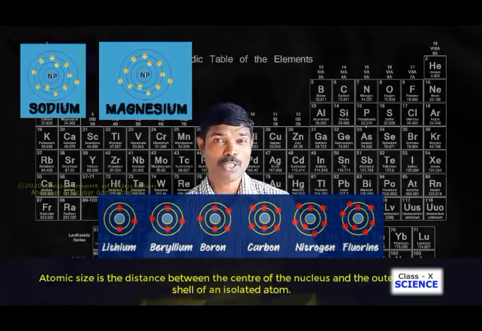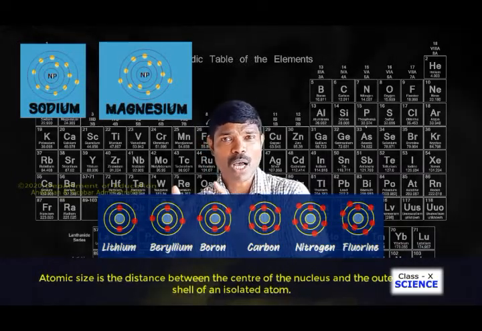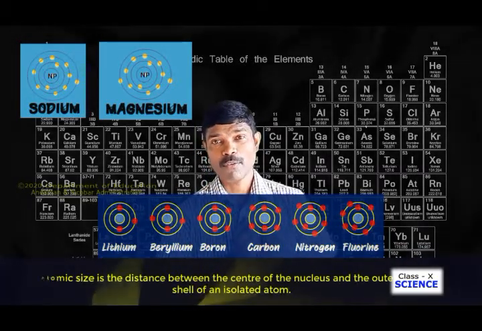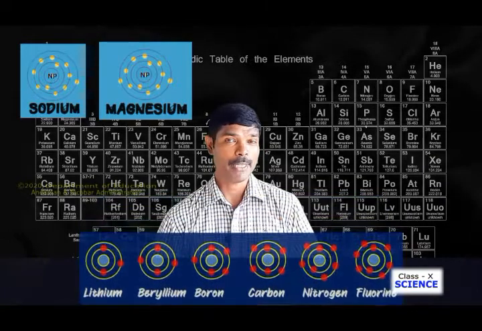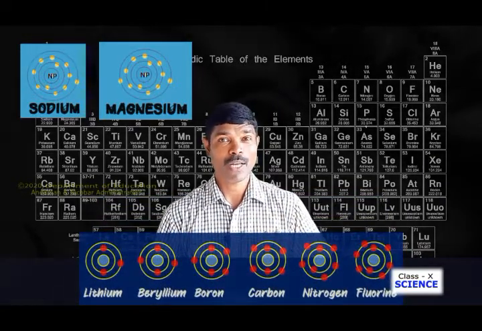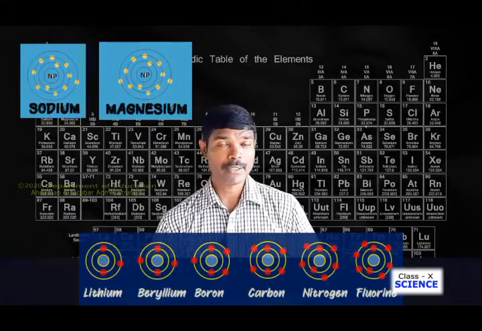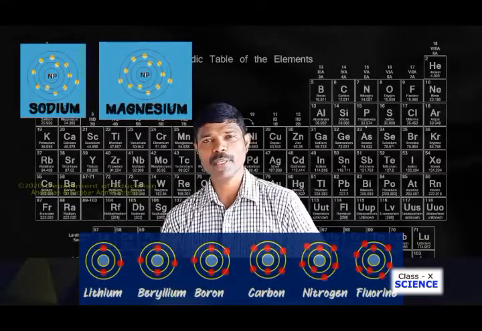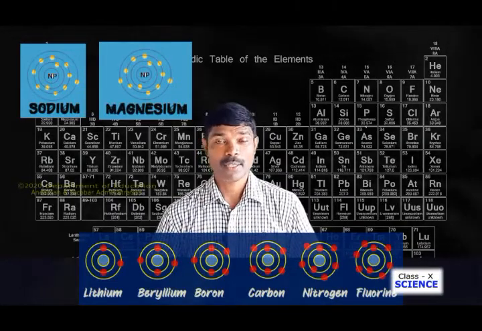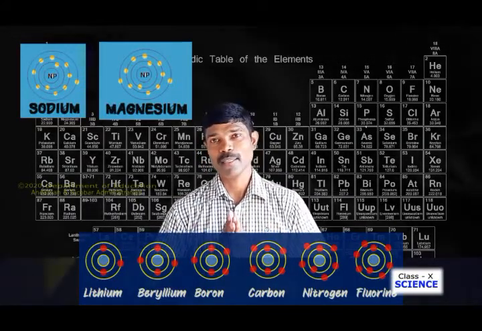As a result of this, what happens? The electrons are pulled towards the nucleus. When the electrons are pulled towards the center, the size of the atom will naturally decrease, or the radius of the atom decreases, right? So when we move across a period, we can say that the atomic radius decreases.